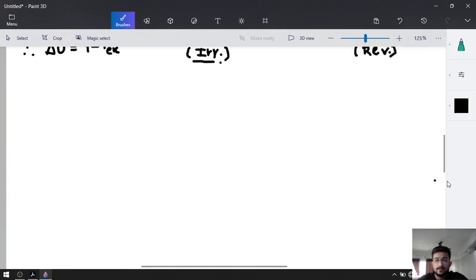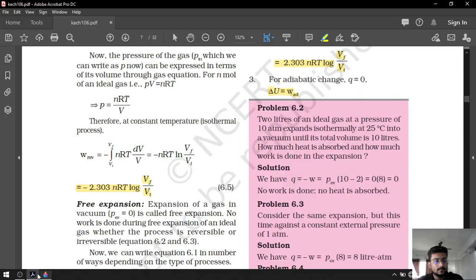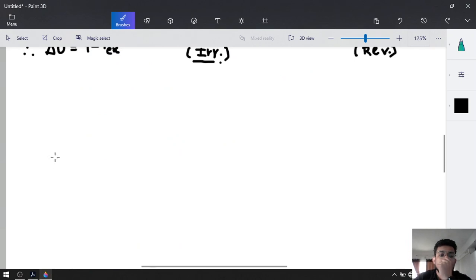Let's do this. 2 liters of ideal gas at a constant pressure of 10 atm expands isothermally at 25 degrees Celsius into the vacuum until its total volume is 10 liters.